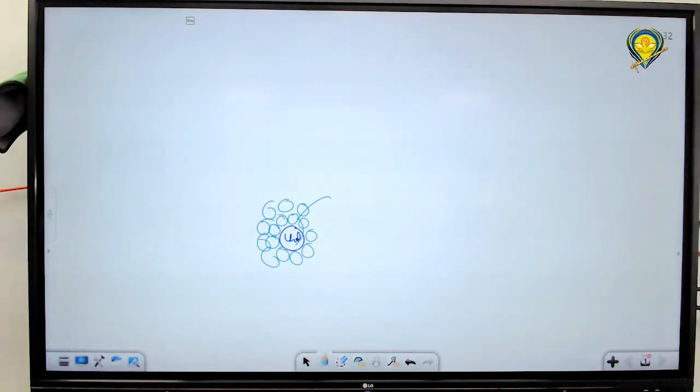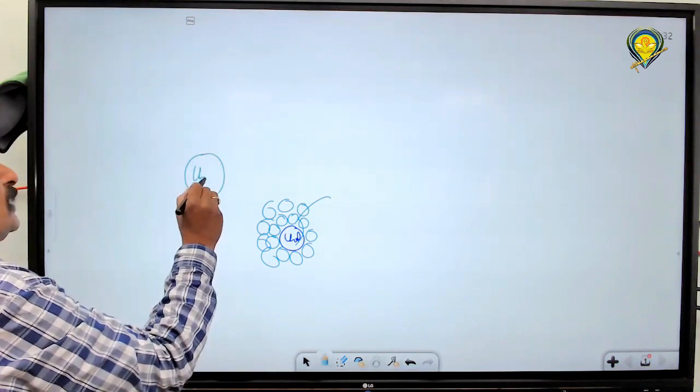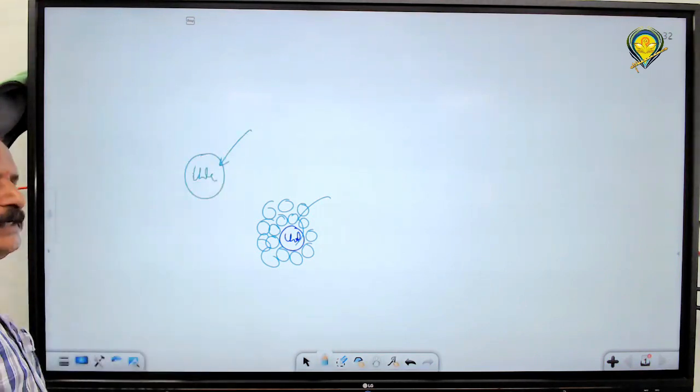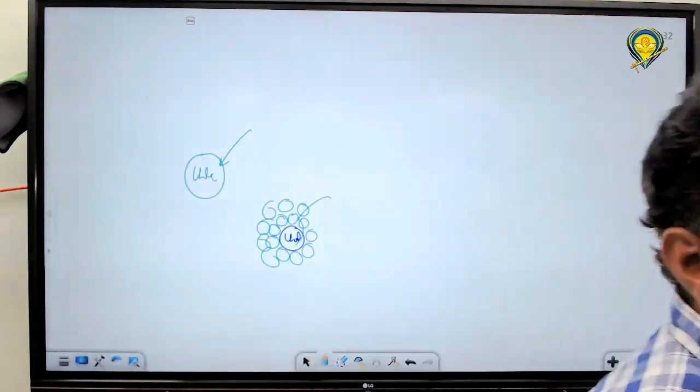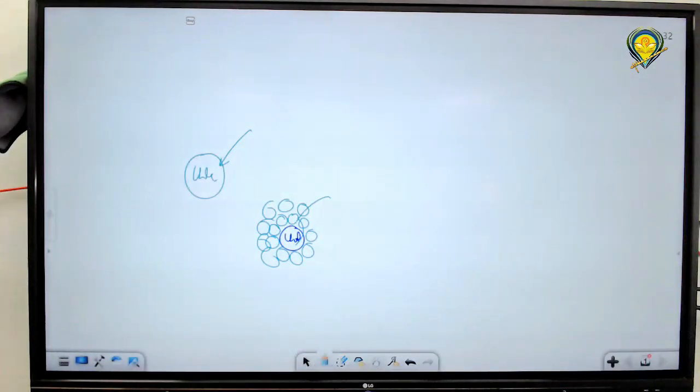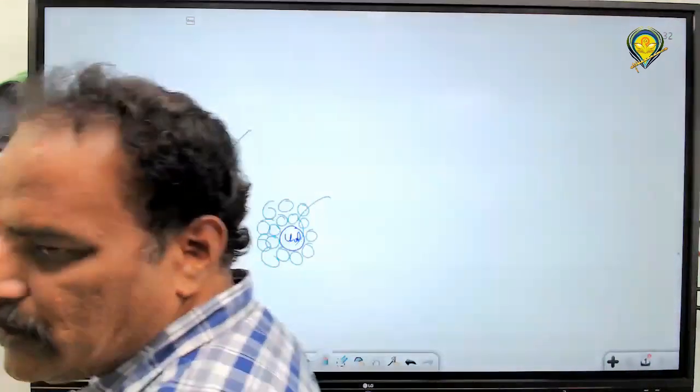Do you understand? A single chlorophyll A molecule is present in the reaction center, surrounded by auxiliary pigments. If light is directly accepted by chlorophyll A, that leads to photobleaching and photo-oxidation. So to protect this, auxiliary pigments help prevent the photobleaching and photo-oxidation of chlorophyll A in the reaction center. That is the work of these auxiliary pigments.